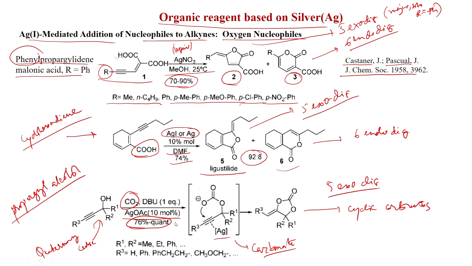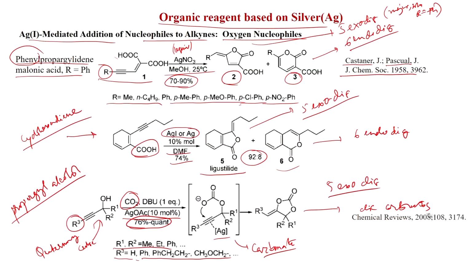In 76% to quantitative yield. So, this method is very useful to generate cyclic carbonates with an exocyclic double bond, and you can see R1, R2 can be methyl, ethyl, phenyl, etc. R3 can be hydrogen with a terminal alkyne also, then internal alkynes Ph, CH2, CH3, OCH2, etc. groups can be incorporated. So, this method is quite general, that an alkyne can be activated with silver and then different oxygen nucleophiles can react and give different cyclic products. So, this is in Chemical Reviews 2008, page number 3174, there you can find these different heterocyclic syntheses by silver.